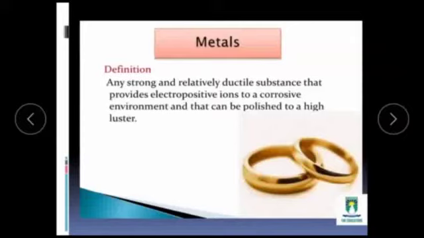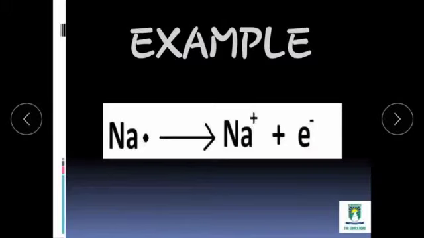So what are the chemical properties of metals? They easily lose electrons and form positive ions. For example, if we have sodium, it will lose one electron and form a cation, that is Na+. So first of all, why will sodium lose its one electron? The answer is in order to gain stability. This is the reactivity of sodium metal with any other element from the periodic table.